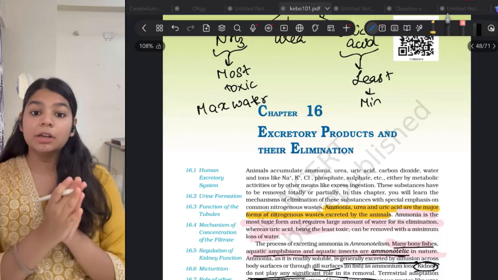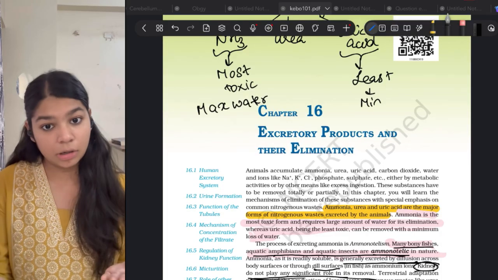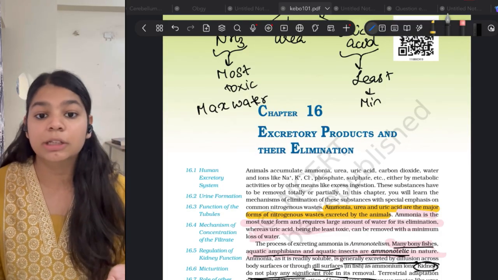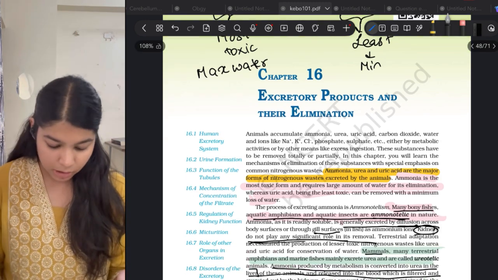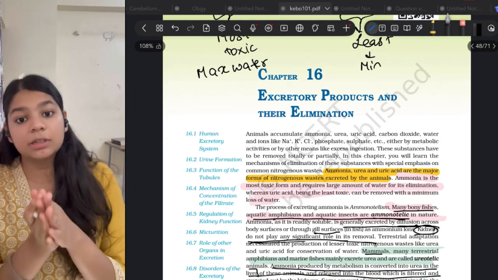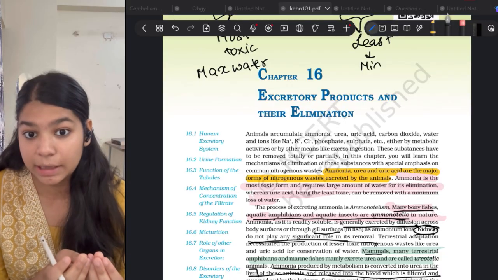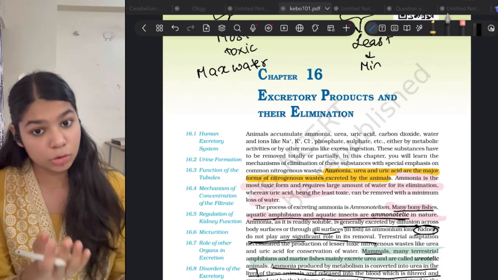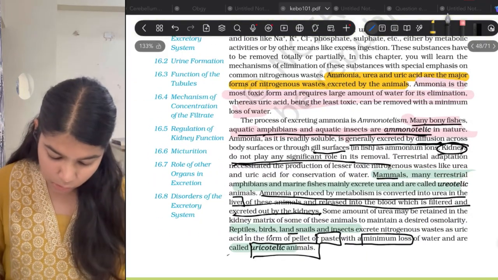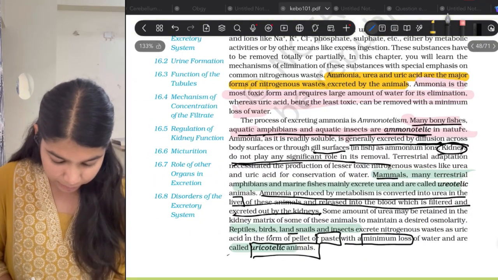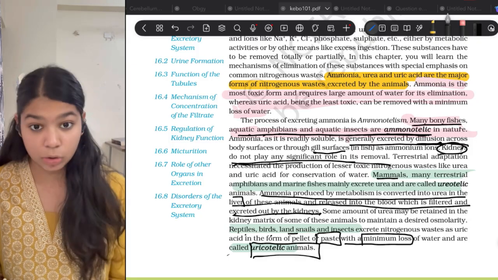Now those who can afford maximum water loss excrete ammonia, while those who want to preserve water in their body excrete through uric acid. Okay, now those who excrete ammonia are called ammonotelic animals. Those who excrete urea are ureotelic, and those who excrete uric acid are uricotelic. So bony fishes, aquatic amphibians and aquatic insects are ammonotelic in nature.